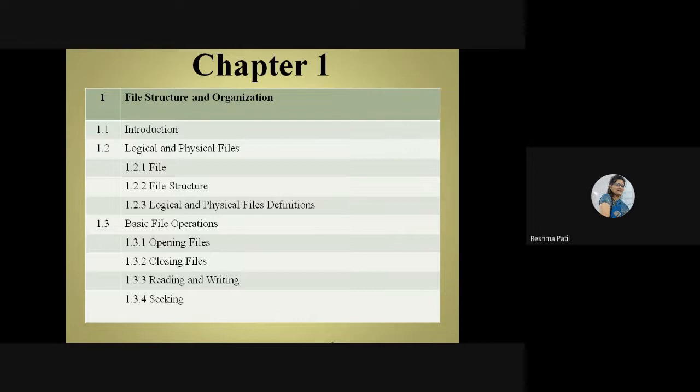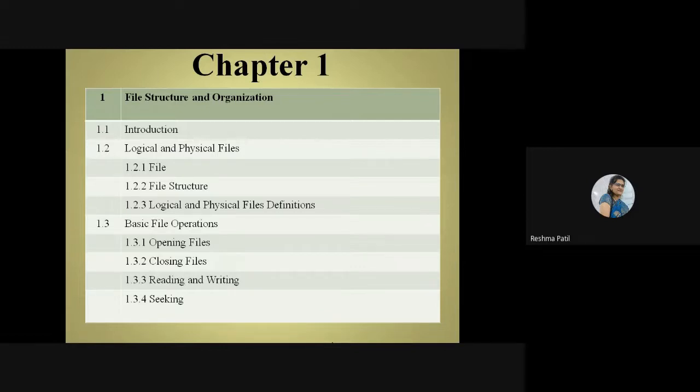But before bringing that file into your home or before buying that file, you will think, I want to buy one file for my mark sheets. You know what you are going to bring that file for. Here the thinking process is going on.